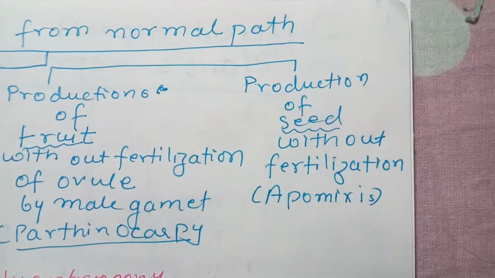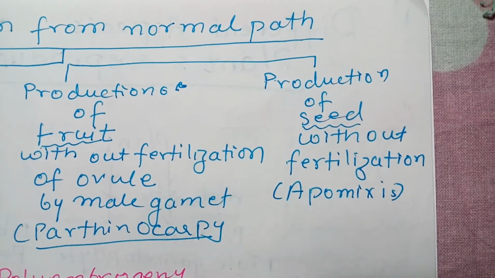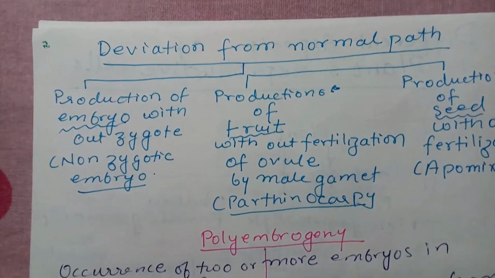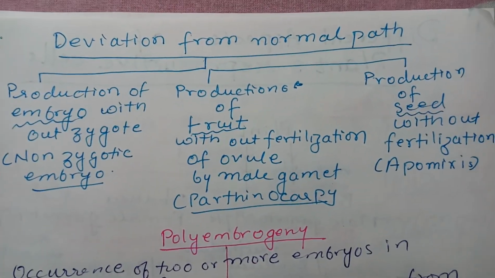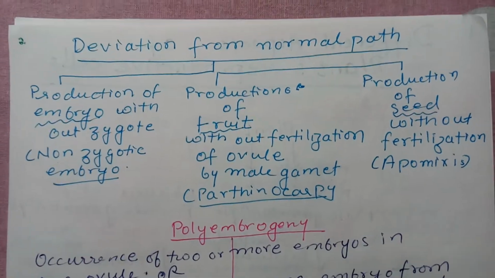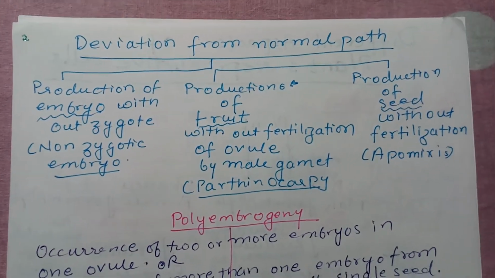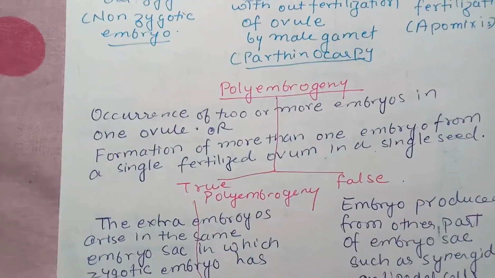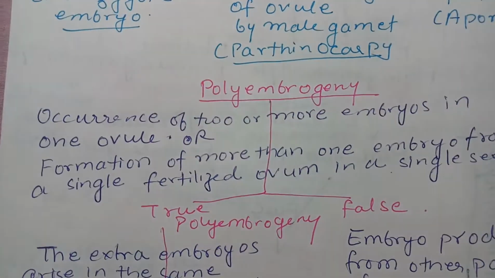The production of seed also occurs without fertilization. This is called apomixis. It occurs in certain plants under certain circumstances. Also, since these things are useful, they are artificially introduced in plants. So let's discuss in some detail.